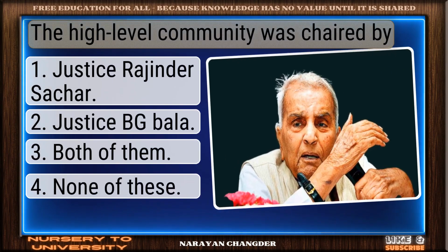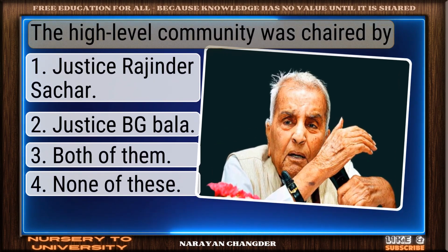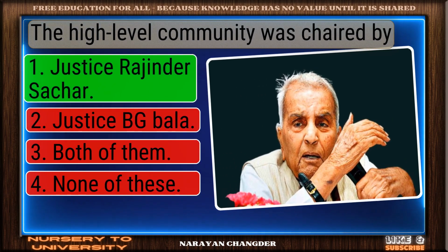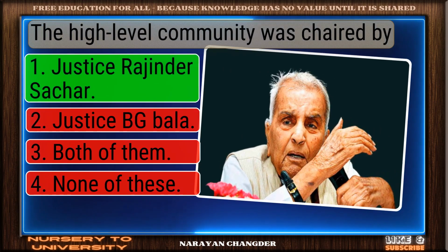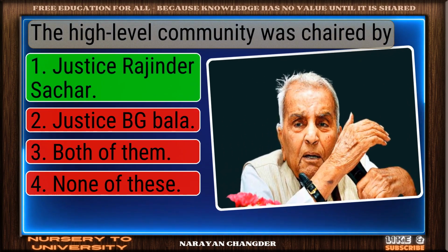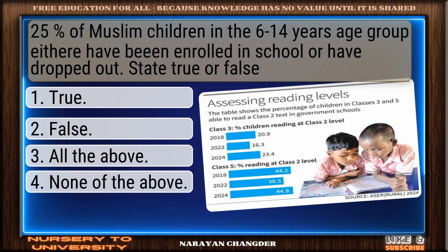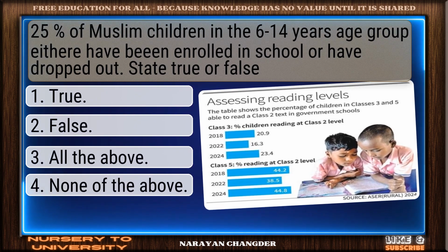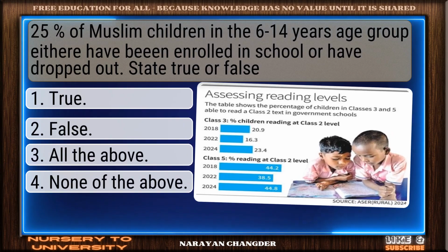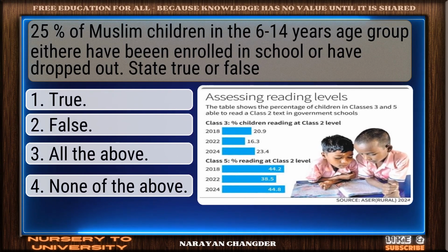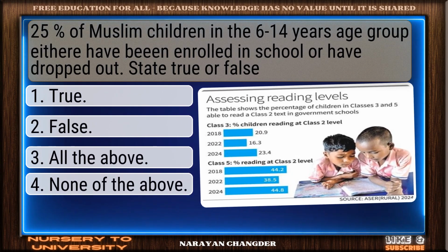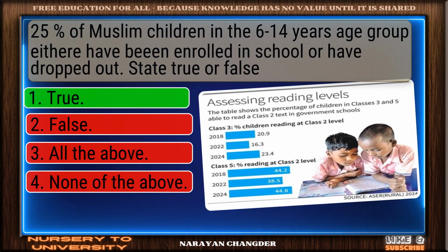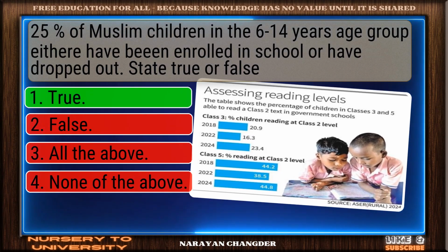Question number 8. The high-level community was chaired by. Great thinking. Justice Rajinder Sachar is the right choice. Question number 9. 25% of Muslim children in the 6-14 years age group either have never been enrolled in school or have dropped out. State true or false. Right again. True is a valid answer.